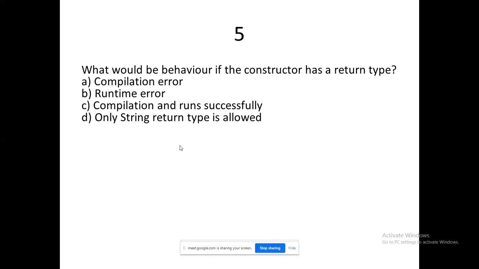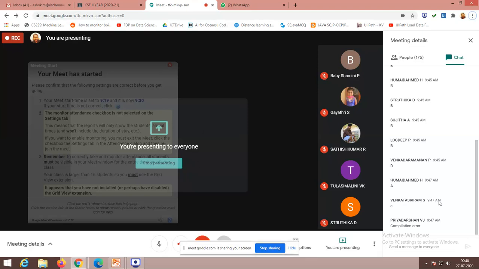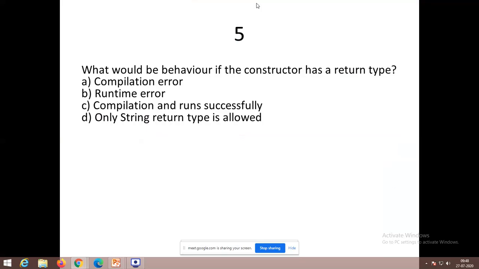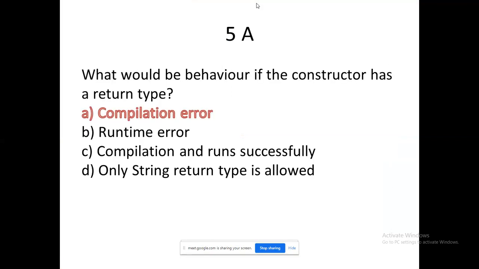So what's the answer? I'm getting very delayed outputs. Compilation error. Okay. Ultimately, it's a compilation error only, right? So I'm going to fix up a return type. What will happen? It will not execute. So runtime errors won't occur. It would not compile and run successfully. Only string return type is allowed.